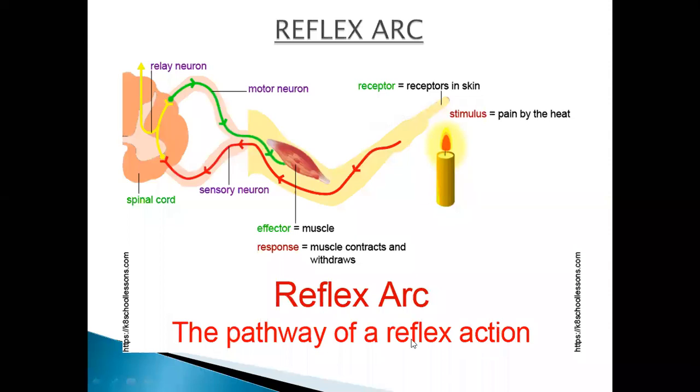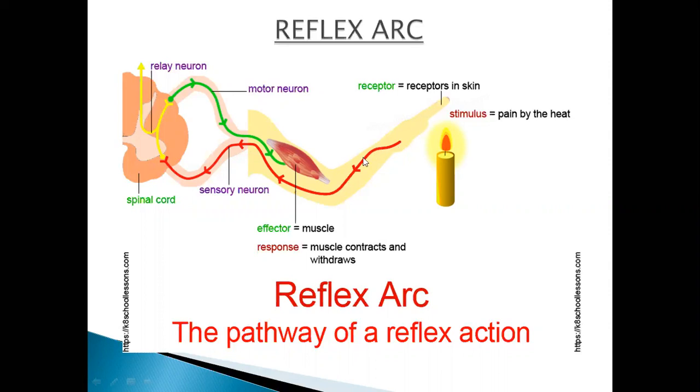What happened for this action? What is the pathway of nerve impulse for this action? Let's see about it. You can see here, this is the nerve impulse pathway. This red color is showing the neuron pathway, the nerve impulse pathway. It is moving from the skin. It has receptor cells on it. The receptor cells feel this stimulus of heat. How does the receptor in the skin detect a stimulus of heat?